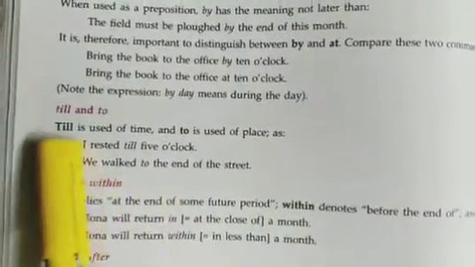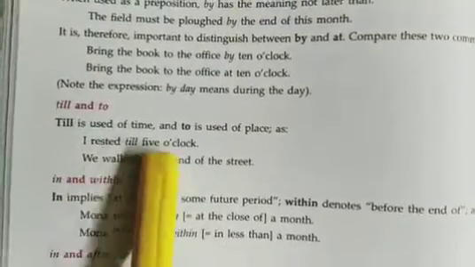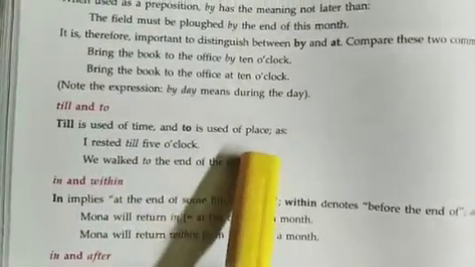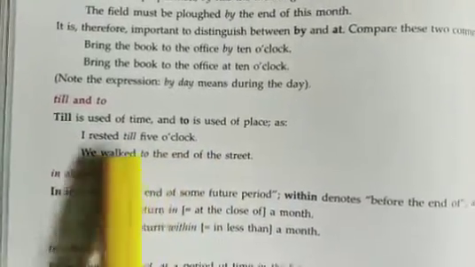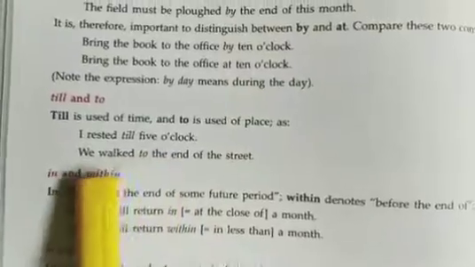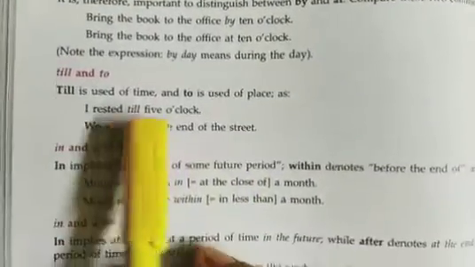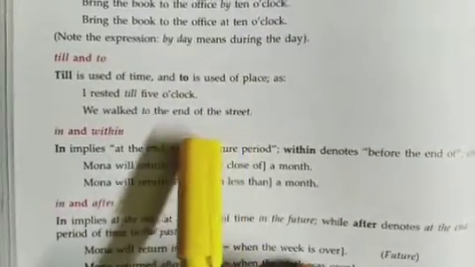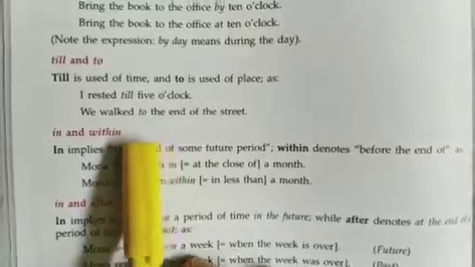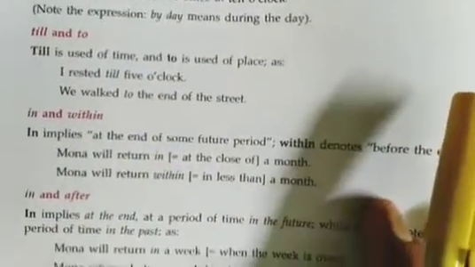Now, till and to. Till is used of time and to is used of place. I rested till 5 o'clock. We walked to the end of the street. So till 5 o'clock I waited, and we walked to the end, that means to the end point. So prepositions are totally different in their use.